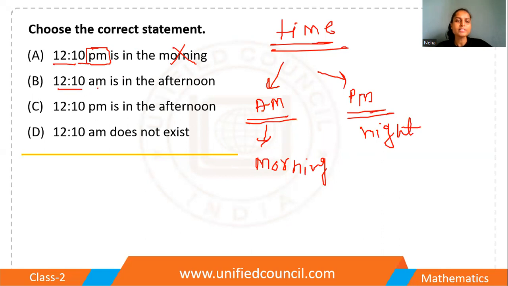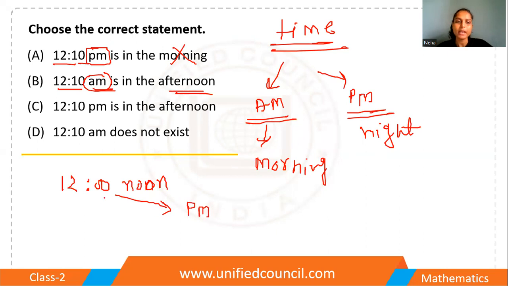12:10 a.m. is the afternoon. So 12:10 a.m., in the noon time. Whenever it's afternoon and whenever it is 12, it's 12 noon. Correct? So when we are going forward from 12 noon, it is always PM. And whenever we are moving in the backward direction, it is AM. We have 12:10, which is greater than 12 o'clock. So it is not AM, it is PM.